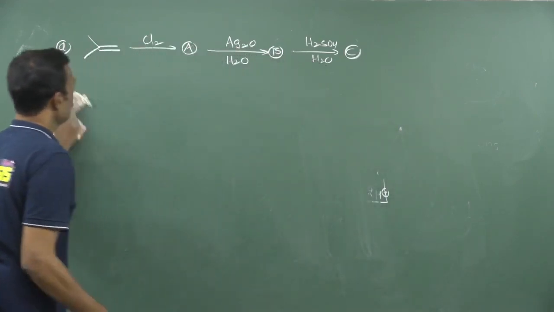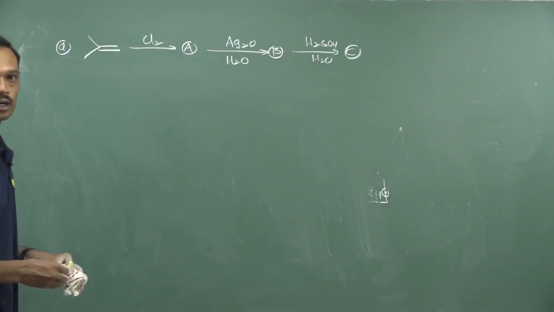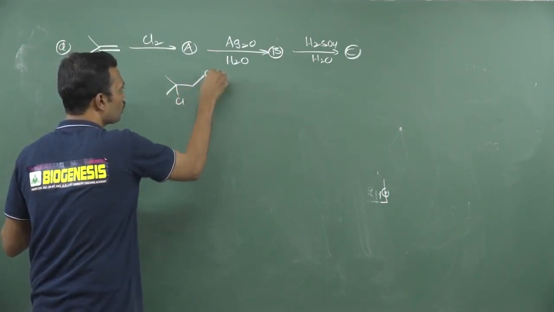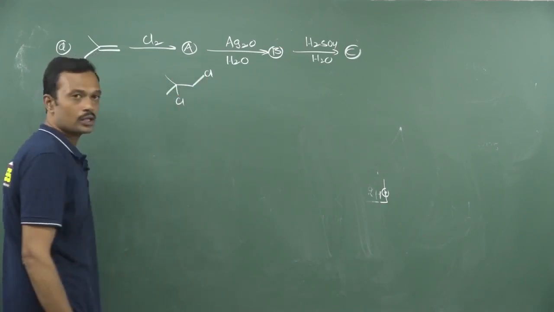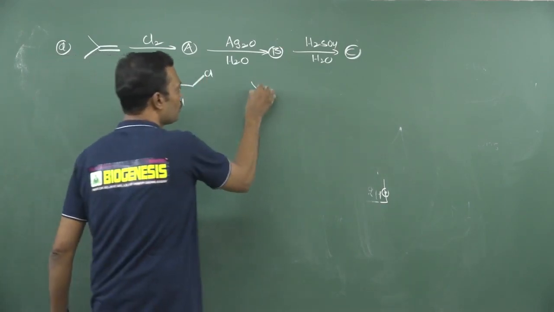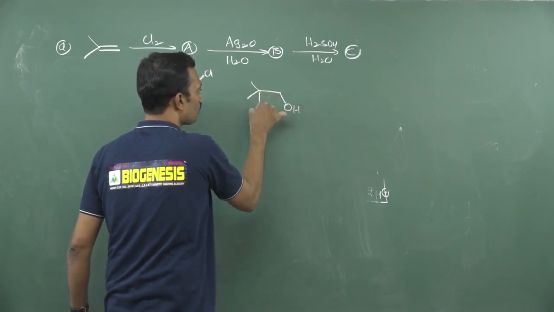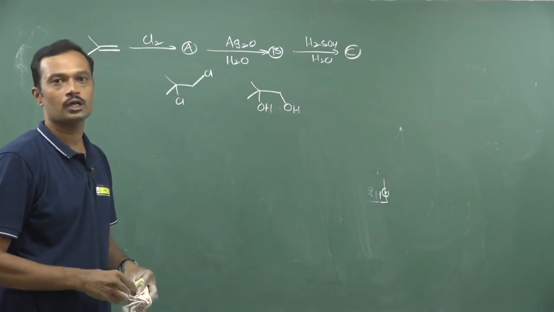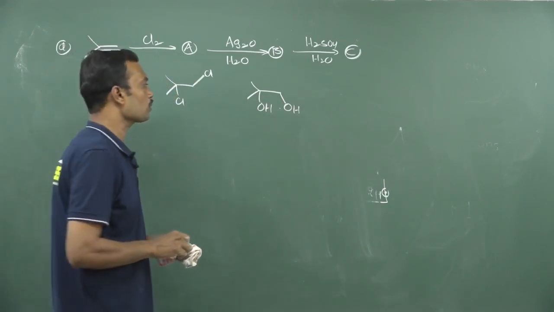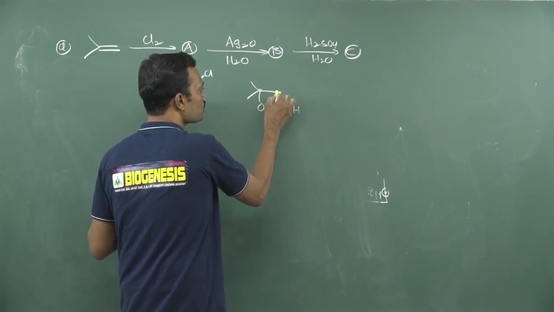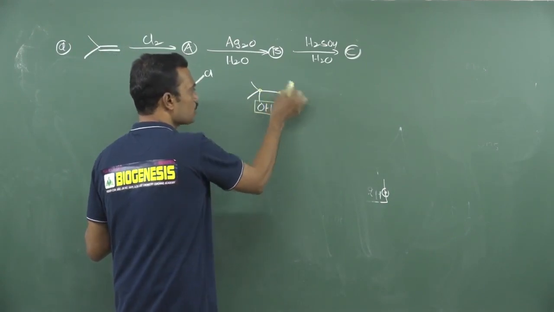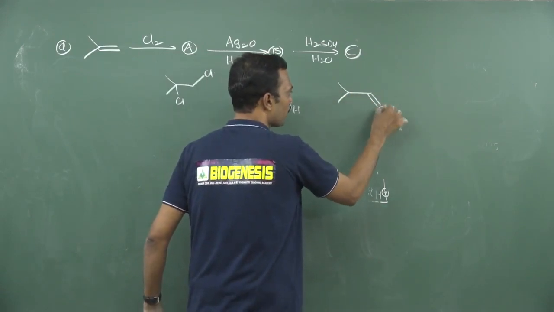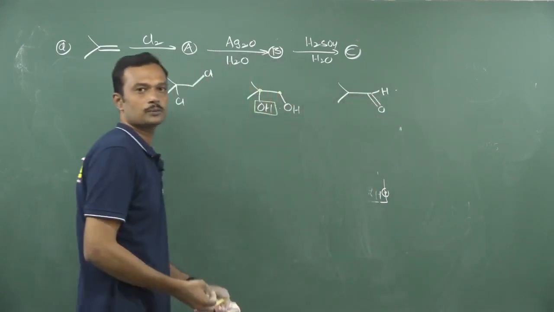We know very well, chlorine reacts with an olefin and you will get a 1,2-dihaloalkane. Chlorine is present. Silver oxide reacts with halogens to convert them into alcohol, so here alcohol formation will take place. Now sulfuric acid in water is responsible for converting any 1,2-diol into a carbonyl, that is called the pinacol-pinacolone rearrangement. Out of these 2 carbons, which is selective? The left one is selective, and in this one a hydrogen atom is migrating. When hydrogen is migrating, this will carry the carbonyl compound. That is the answer.